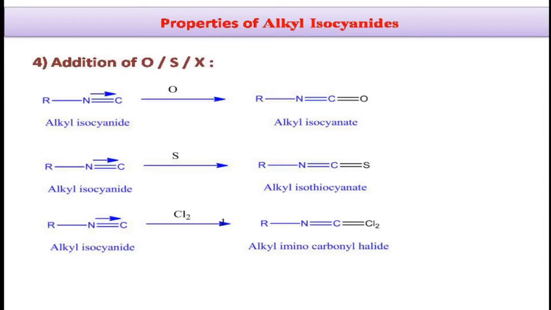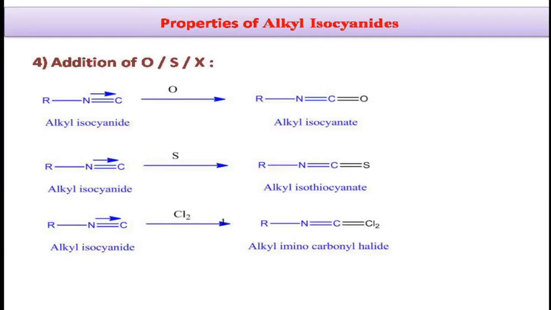If you look at the physical properties of these alkyl isocyanides, they have a highly unpleasant smell. They are slightly soluble in water but freely soluble in organic solvents. They are more poisonous and have a lower boiling point compared to that of alkyl cyanides. And if you look at the signals in the IR spectrum, they give a signal in the range of 2180 to 2120 per centimeter, which is lower than that of a cyano group.